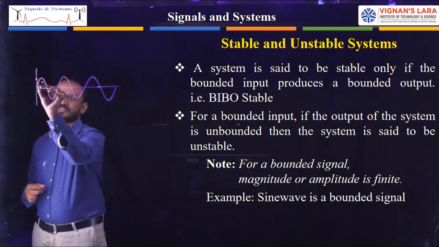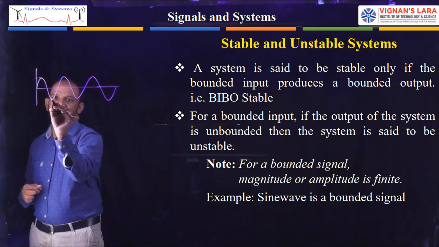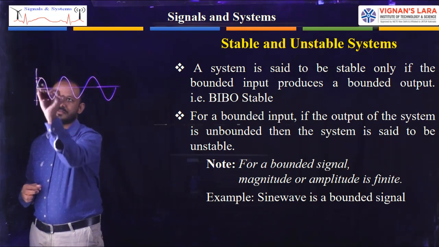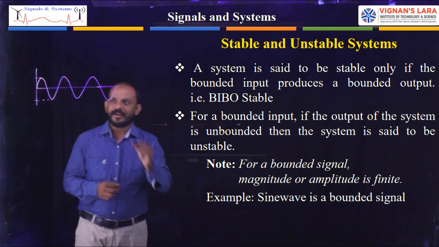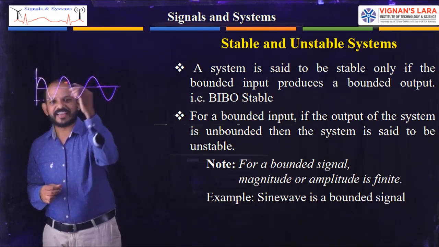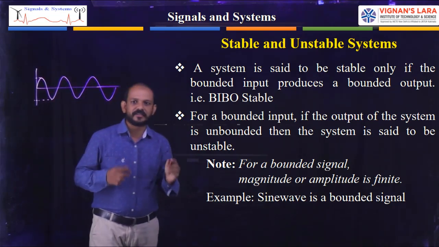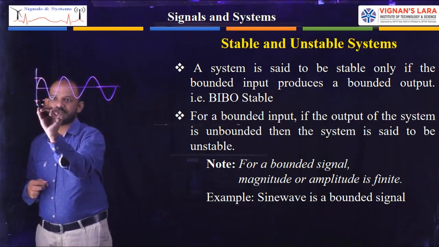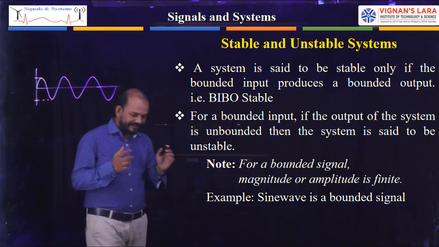So this is the maximum amplitude and this is the minimum amplitude. For the sine wave, the amplitude or the magnitude of the sine wave is finite. It has some limits, a positive value and a negative value. So it has a finite value.